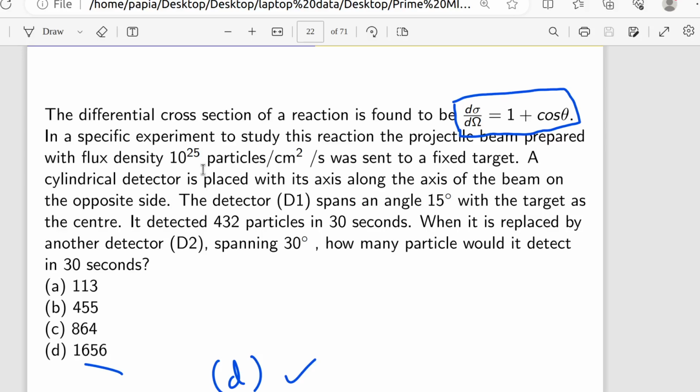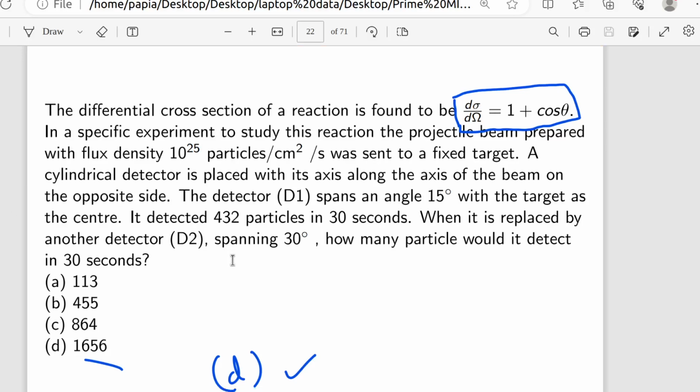The first detector, D1, is at an angle of 15 degree with the target as the center, and it detected 432 particles in 30 seconds. And for D2, which is placed at 30 degree angle with the target as the center, how many particles would it detect in 30 seconds? That is the main question.